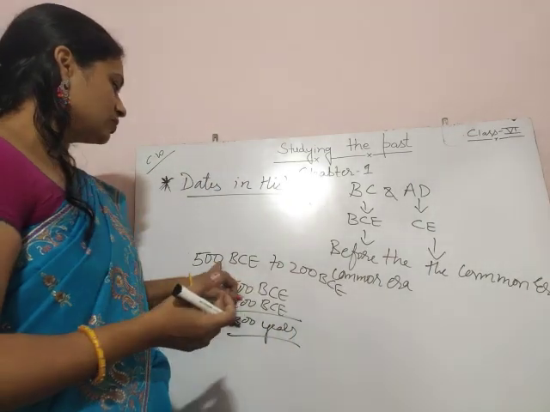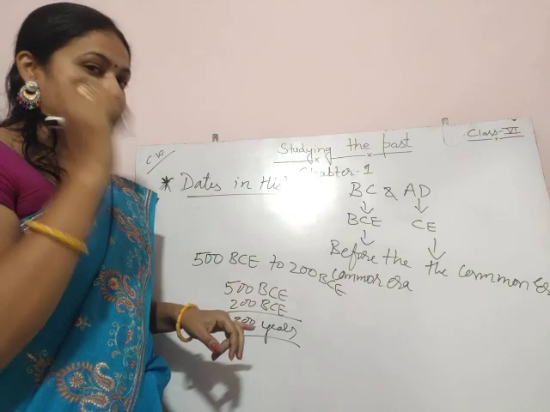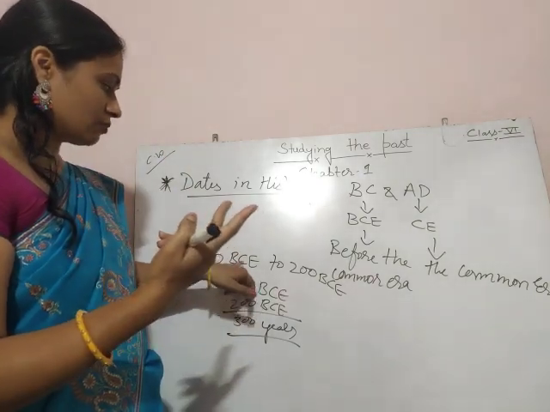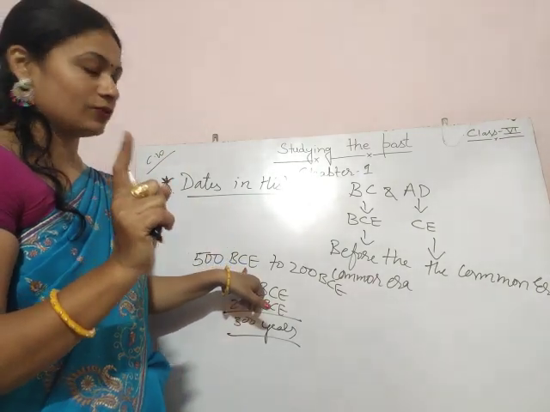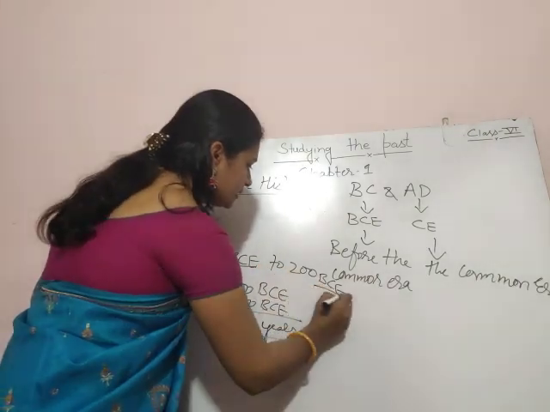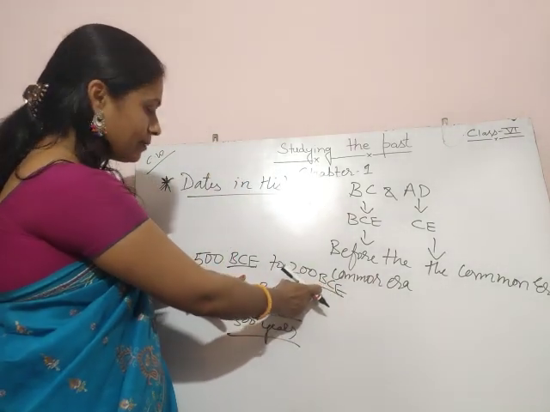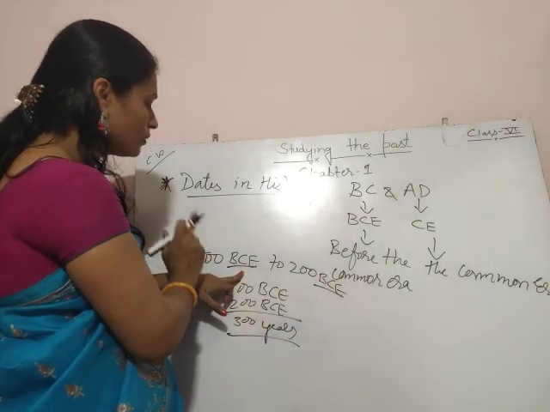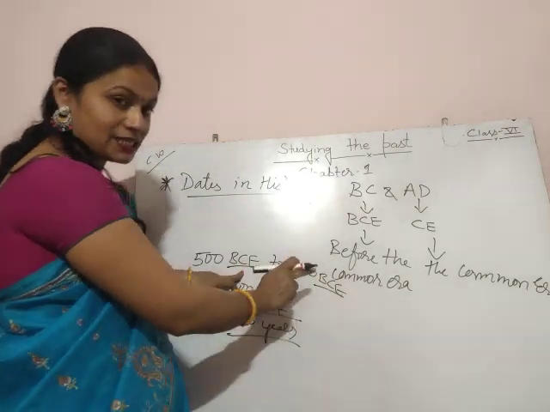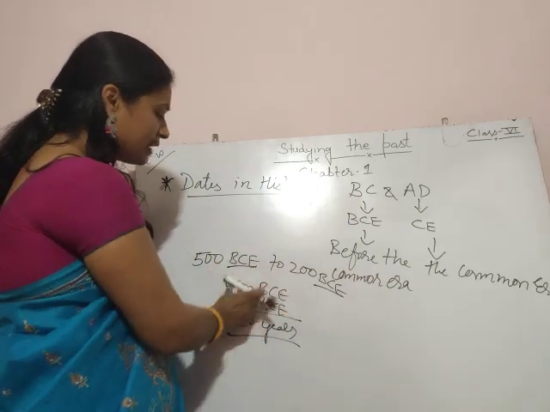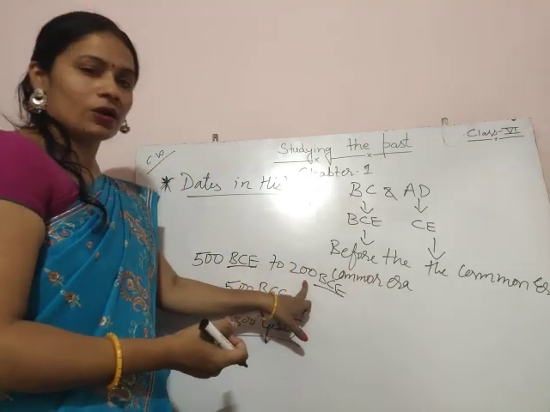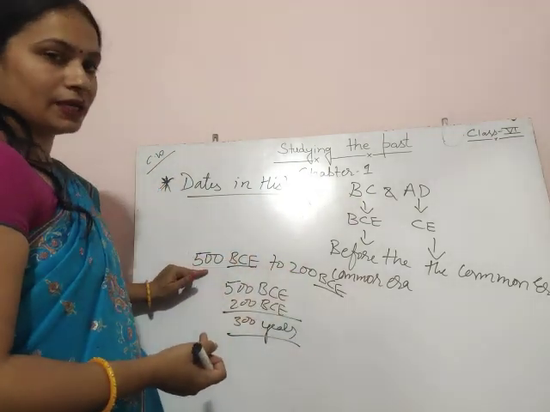If we want to find out the time period between two dates of the same era, listen carefully. BCE and BC are of the same era. Then we subtract the smaller date from the bigger one.